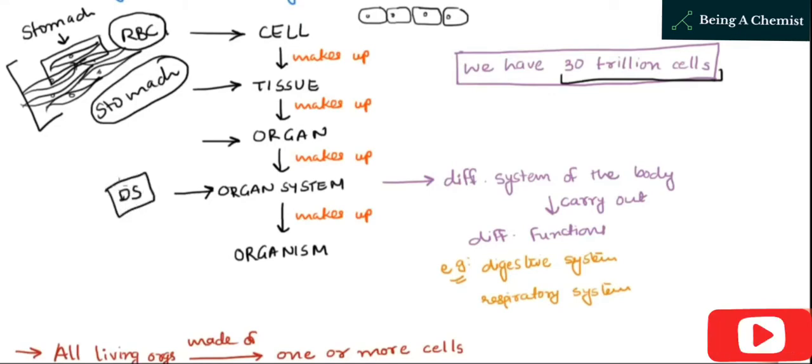So it means that if all these organs are put together, they will make up an organ system. For example, the digestive system, DS represents digestive system, I am writing it down in short here. Different systems of the body carry out different functions. For example, the digestive system, and other systems like the respiratory system. These are all considered organ systems. The circulatory system is also an example of an organ system. And all these organ systems, like the skeletal system, if they are all put together, they will make up an organism. And an example of an organism is we human beings.